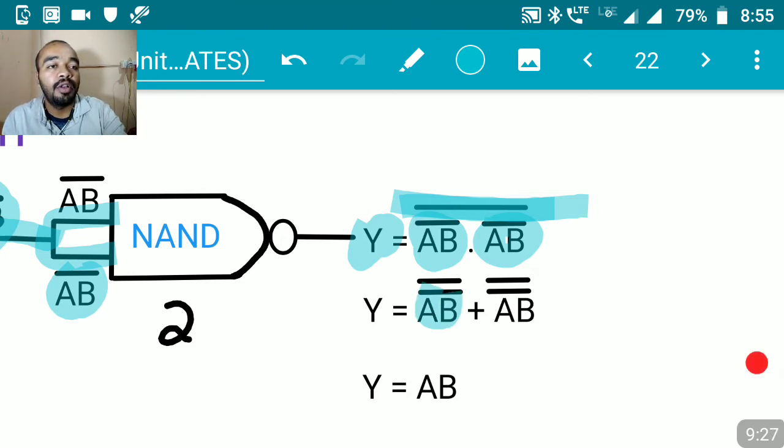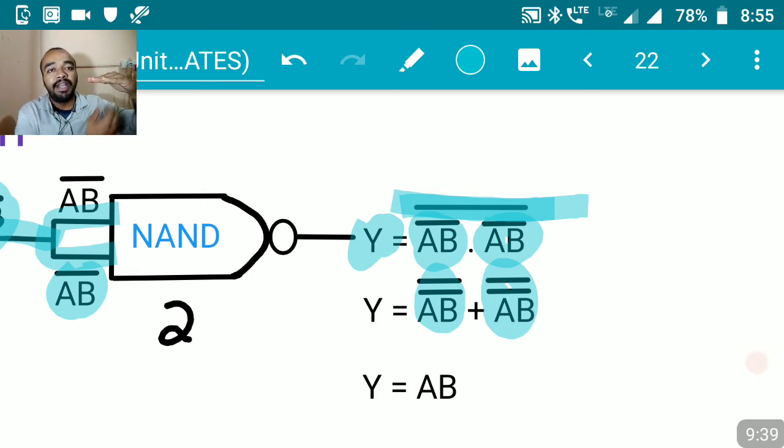We can resolve this into A and B double bar, A and B double bar. In between them we have the ORing operation, because when we have a whole bar and two variables in between which we have an ANDing operation, after resolving the whole bar into two different bars, we get an OR operation in between them.